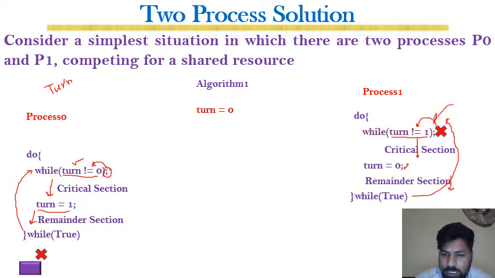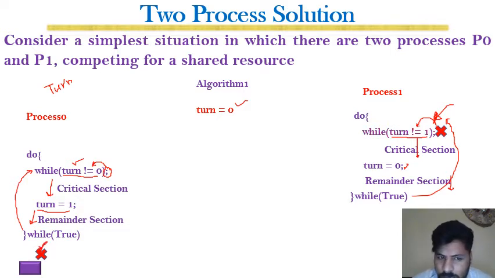It will get stuck in this loop because in this loop, as you can see, turn is not equal to 1, turn is 0. You can see here that turn is 0, it is not equal to 1, so it will be stuck in this loop, and it will stop execution at this point, and it will wait indefinitely over here, right?